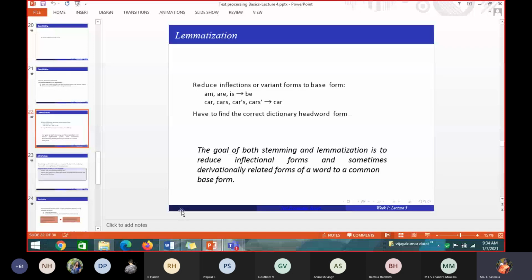Then we have seen what is normalization. Normalization is bringing the data to a uniform form. There are three ways in which we can normalize the data. One is the case folding method, the second one is lemmatization, and the third one is the stemming method.